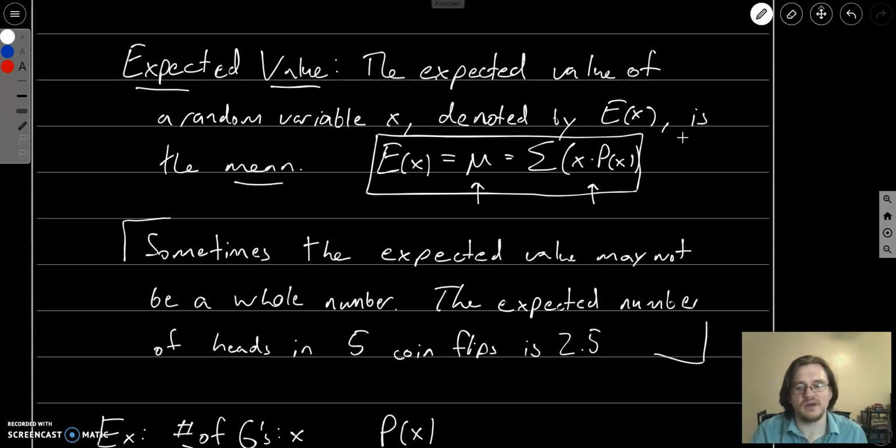So, for instance, when you flip 5 coins, the expected number of heads would be, you'd expect about half of them to be heads, but half of 5 is 2.5. Well, you can't get 2.5 heads out of 5 coin flips. You can never get half of the heads. So this doesn't necessarily make sense in terms of thinking about it literally, but this is only the expected number. So if you'd expect 2.5 heads, maybe this means getting 2 or 3 seems pretty reasonable. So even though this is a decimal, we can still interpret that.